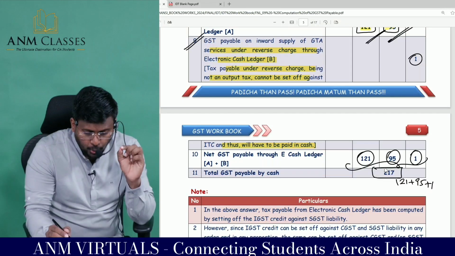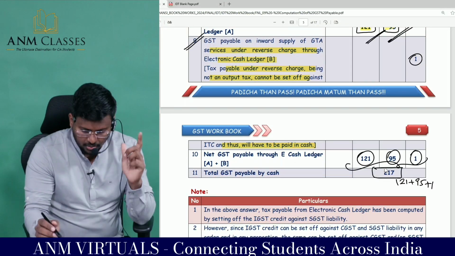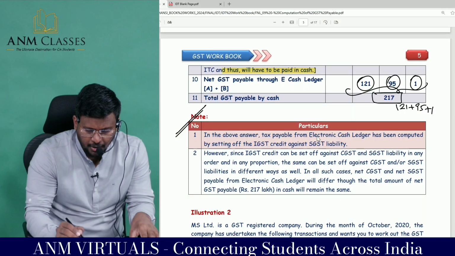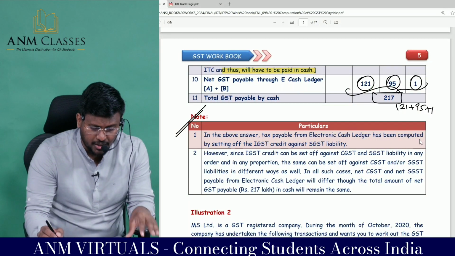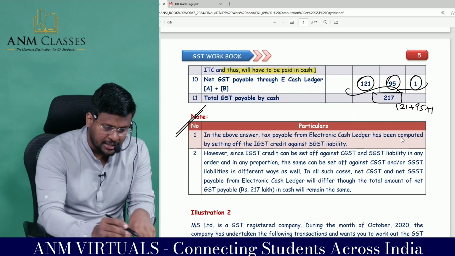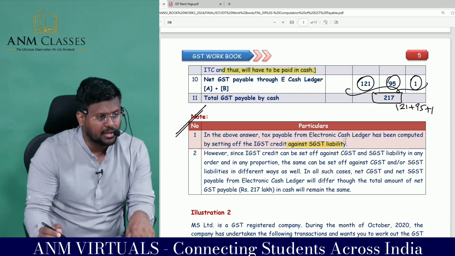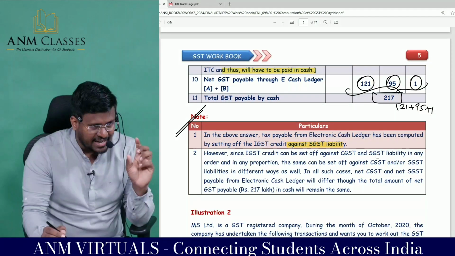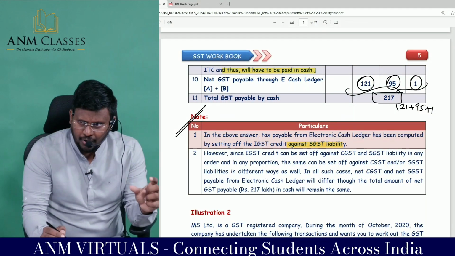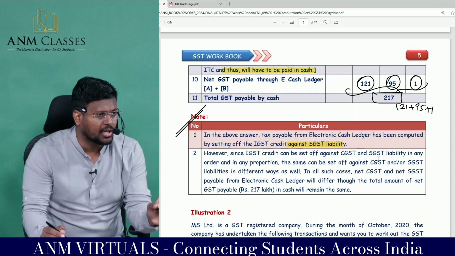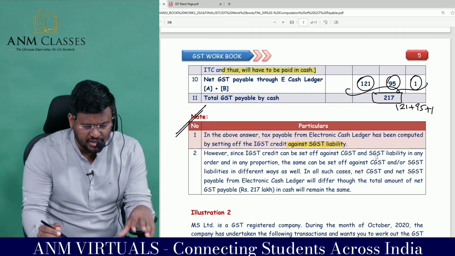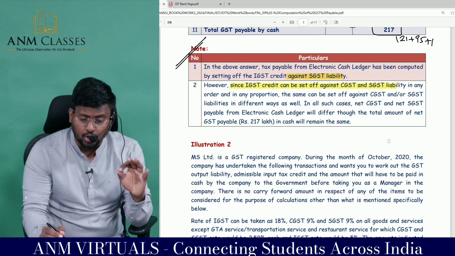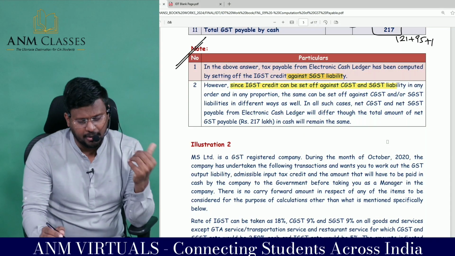Why I am putting the total? Because of this note. In the above answer, tax payable from electronic cash ledger has been computed by set off of IGST credit against what liability? There is no hard and fast rule that the IGST credit has to be knocked off only against SGST liability. You can knock off either against CGST or SGST as you like. However, since IGST credit can be set off against what and what liability?